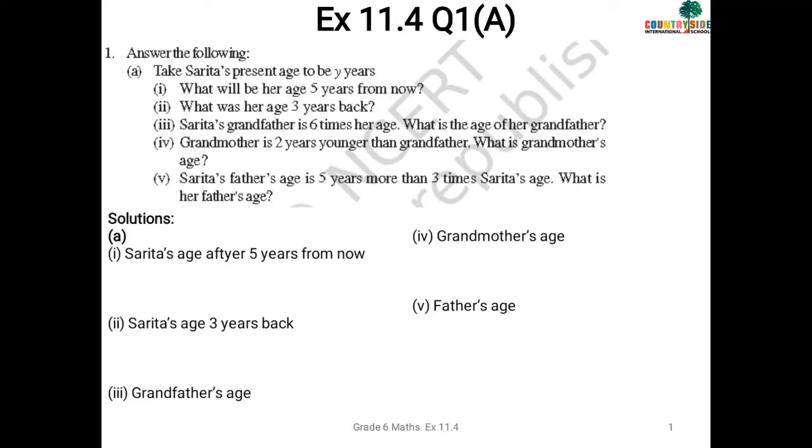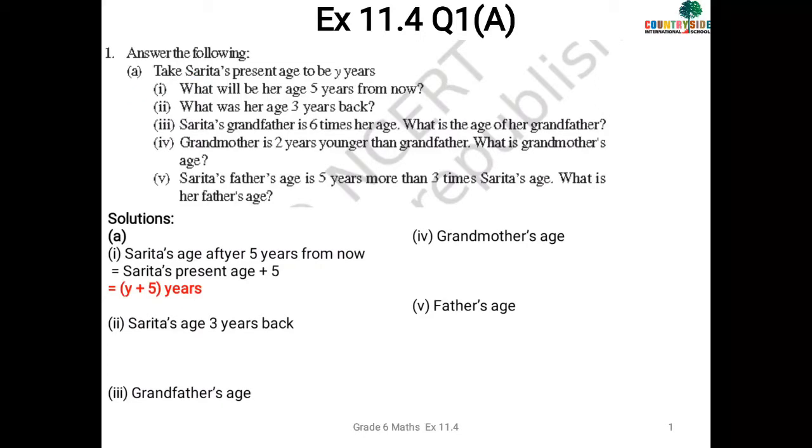Okay, so read the question. Take Sarita's present age to be y years. So we have to find first what will be her age 5 years from now. Here the present age of Sarita is given to you, that is y. So 5 years from now, that means after 5 years. After 5 years, that means addition. So the answer is y plus 5 years. Okay, very simple. So for the first part, the answer is y plus 5 years.